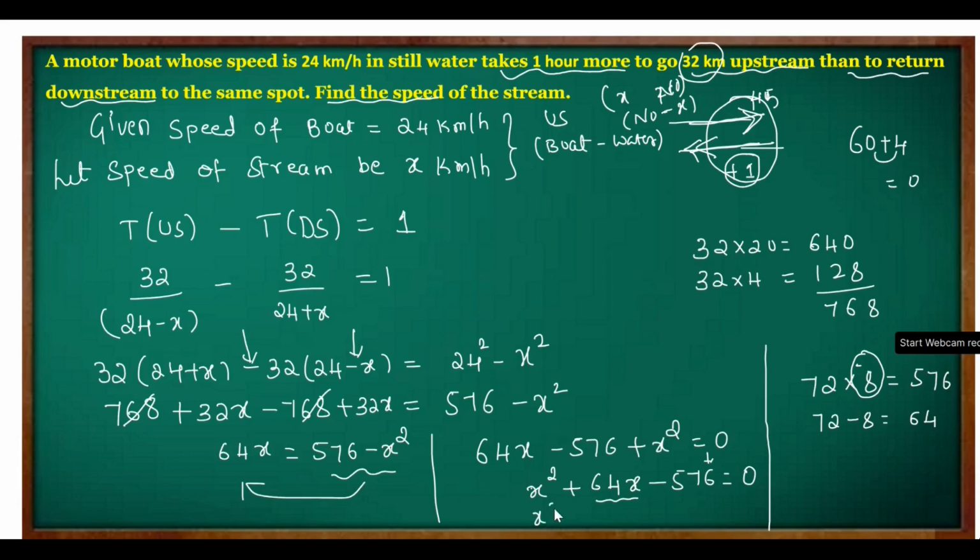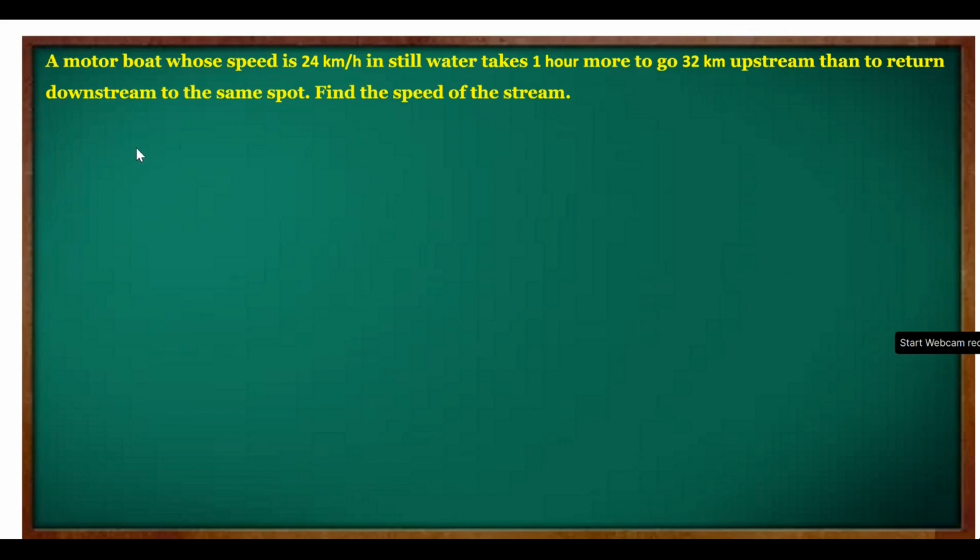Anyway, x square plus 72x minus 8x minus 576 equal to 0. Our quadratic equation is x square plus 64x minus 576 equal to 0.